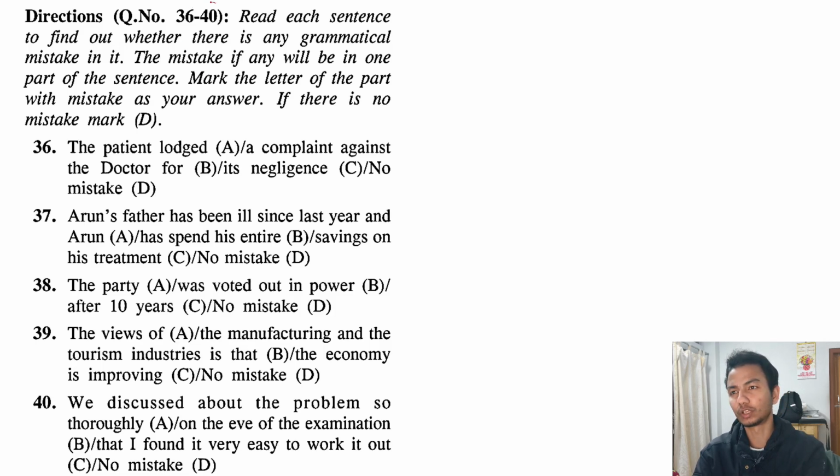For question number 36 till 40, you have to spot the errors. It can be grammatical errors, it can be spelling mistakes, it can be anything, but you should read thoroughly and not make any mistake from your side while reading. Okay, let us solve question number 36, which is the first question for today.